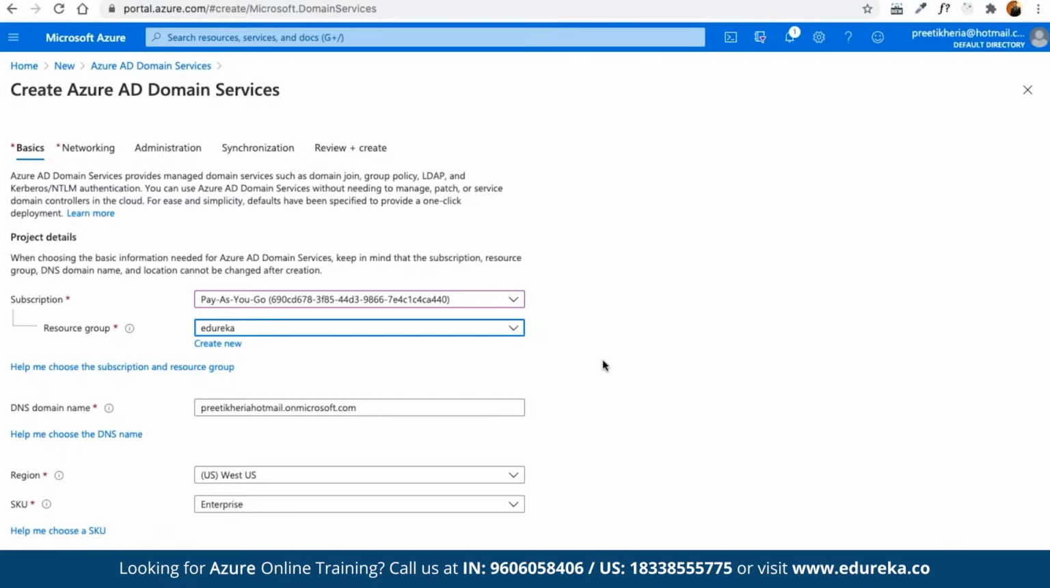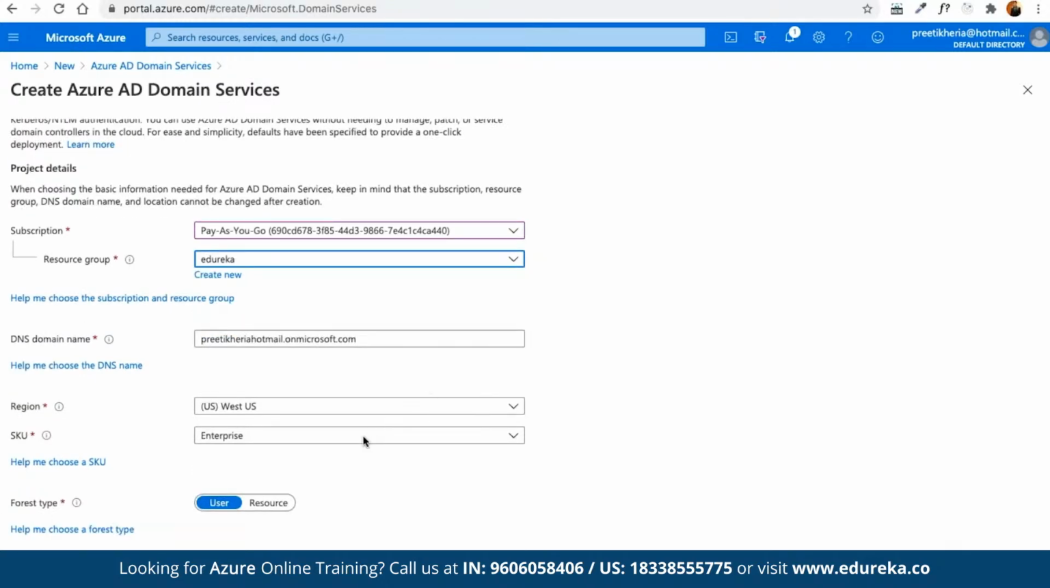And then we can choose the DNS part. So here we can choose the DNS name. Now, we can choose the region, the SKU code, and the forest type that you want to use as part of the requirement. In terms of the forest type, a user forest synchronizes cloud and on-premise users and groups to support the LDAP protocols. And a resource forest only syncs cloud users and groups to support legacy resources hosted in Azure